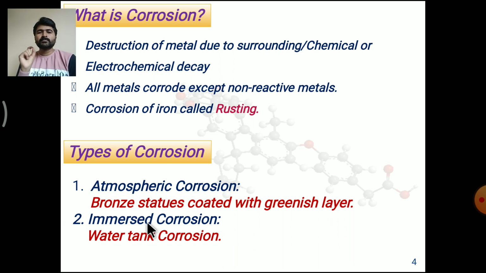Now the second type is immersed corrosion. When metal comes in contact with liquid, a solid-liquid heterogeneous system is formed, and corrosion occurring under this process is called immersed corrosion. A simple example of this is water tank corrosion.